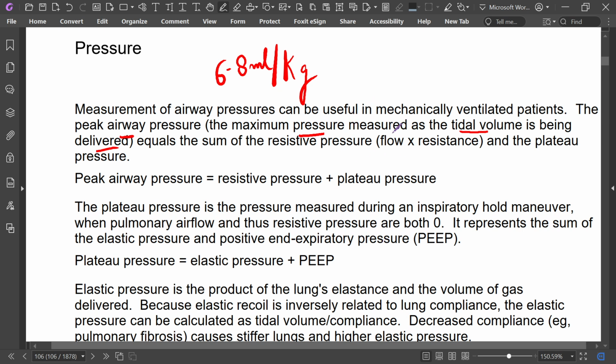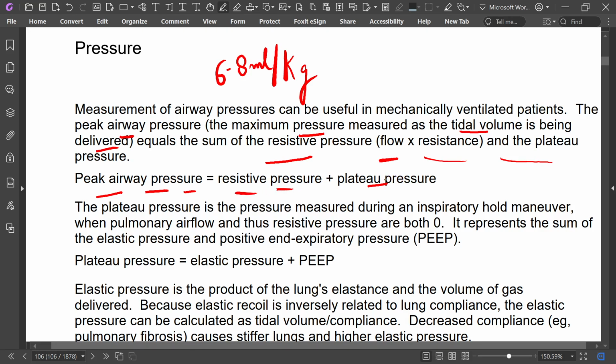So the maximum pressure measured as tidal volume is being delivered equals the sum of the resistive pressure, which is flow and resistance, and the plateau pressure. These things should be considered.